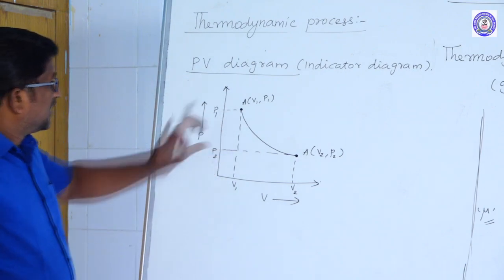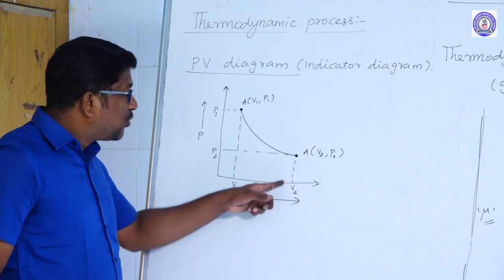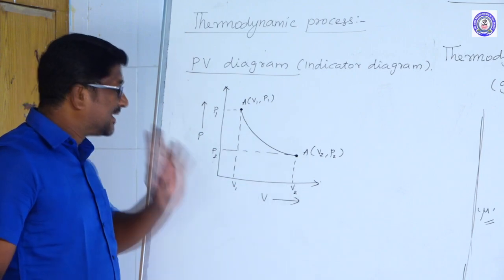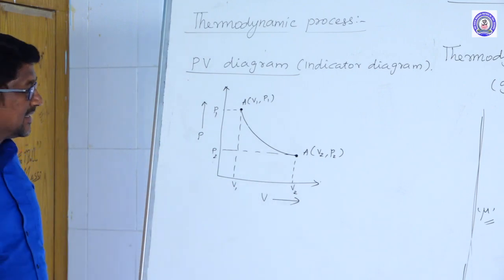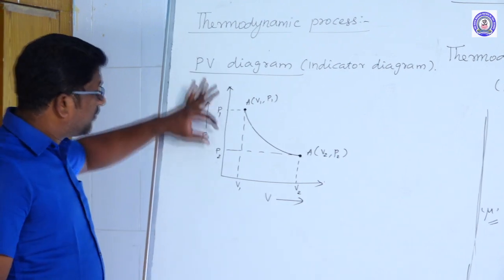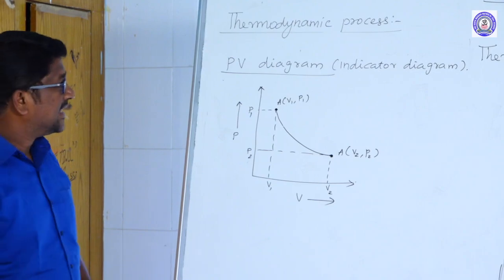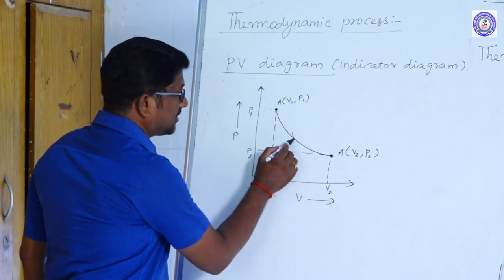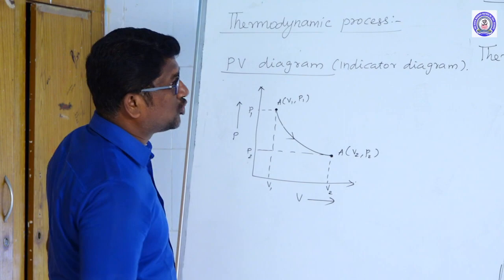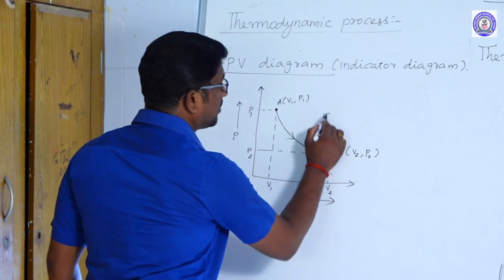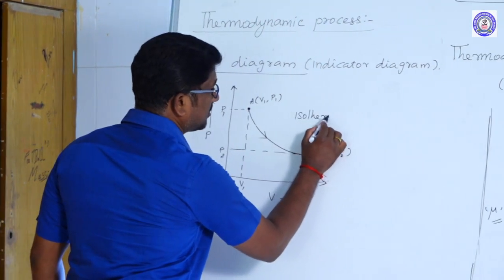In this process, the final volume is greater than the initial volume, and the final pressure is lesser than the initial pressure. This isothermal process is called isothermal expansion.